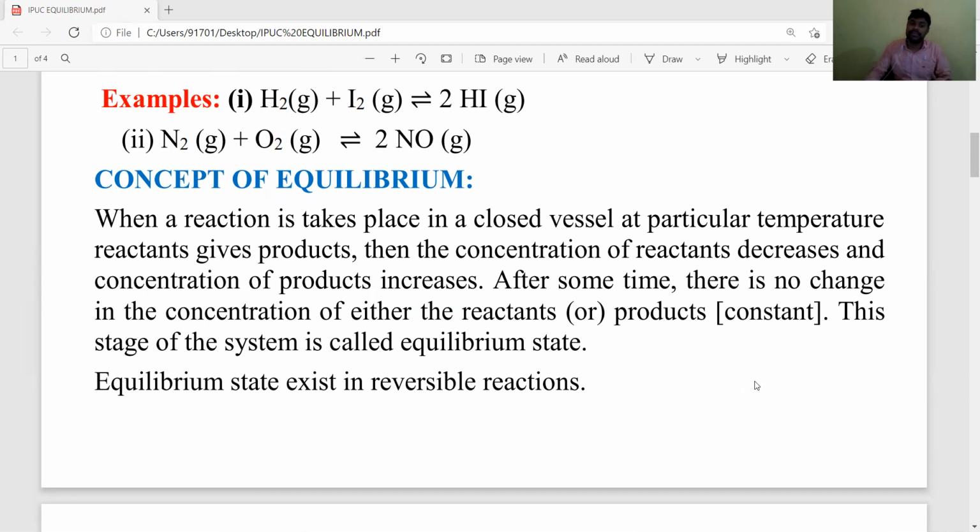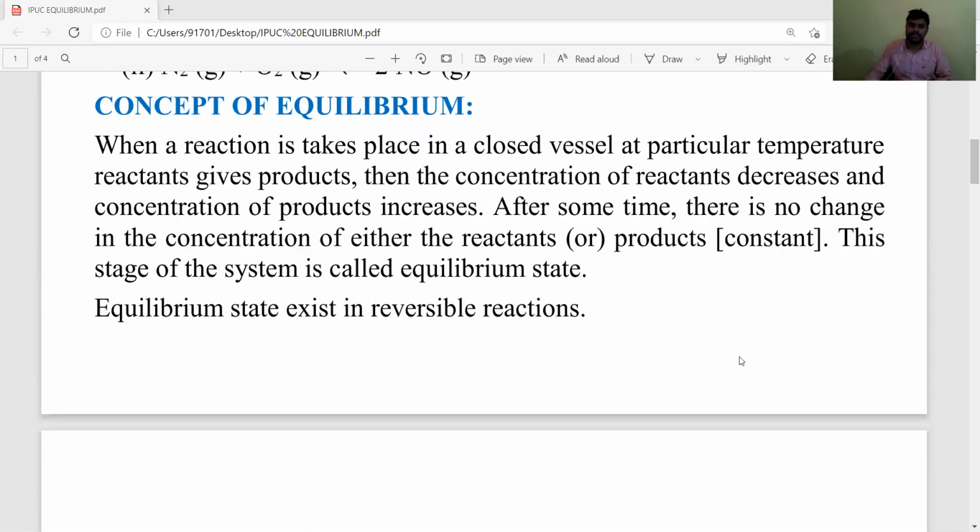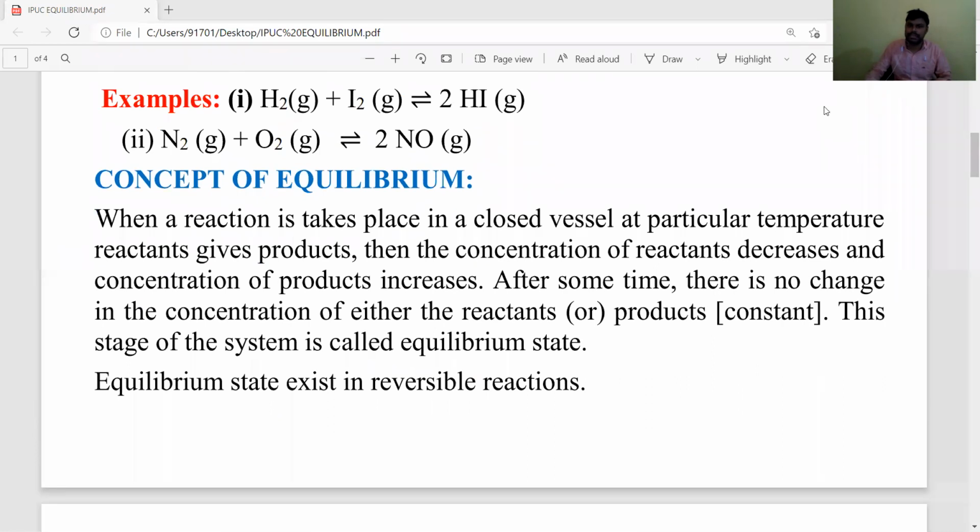Let's see equilibrium. The concept of equilibrium is this: take any chemical reaction in a closed vessel at a particular temperature and pressure.